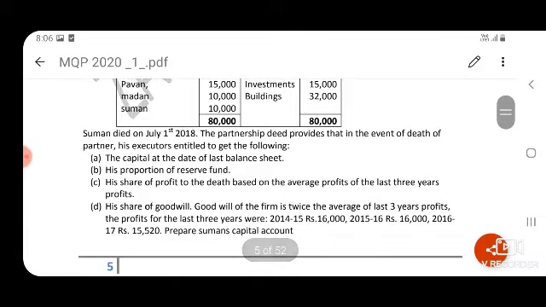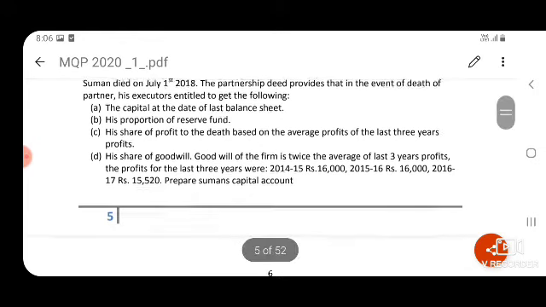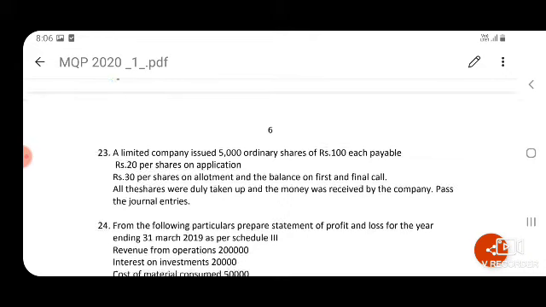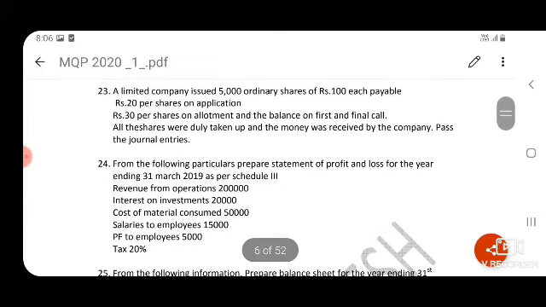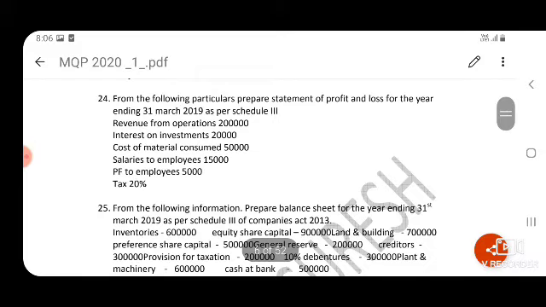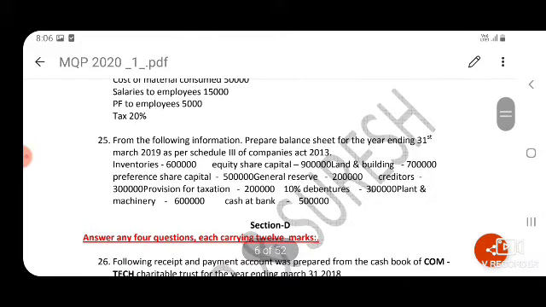Next, preparation of a death of a partner account. Question number 23, journal entries. 6 entries you have to pass. Next, question number 24, you need to prepare statement of profit or loss. Question number 25, you need to prepare balance sheet.